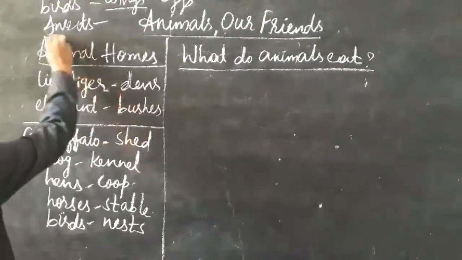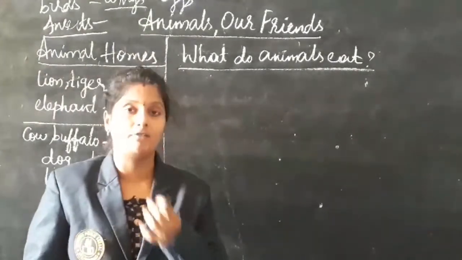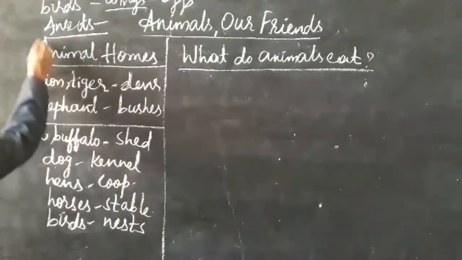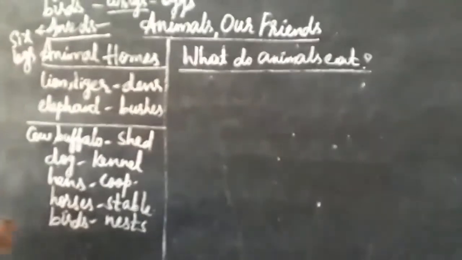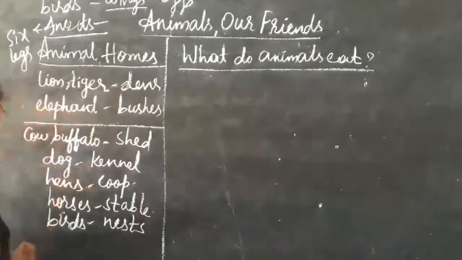Next, coming to the insects. We can see a number of insects in our surroundings. How can we know that those are insects? They have 6 legs, and some of the insects are also flying. This is about the birds and insects.